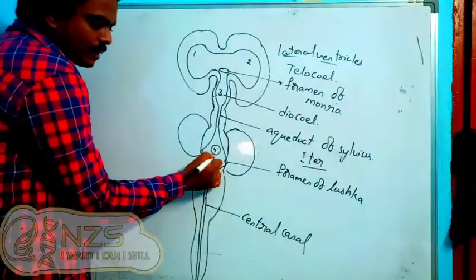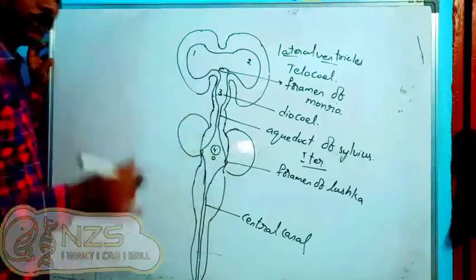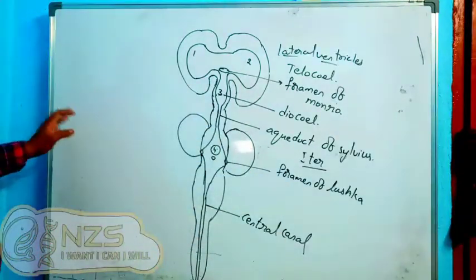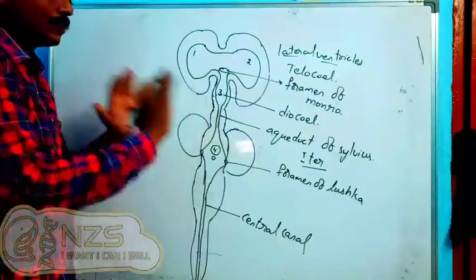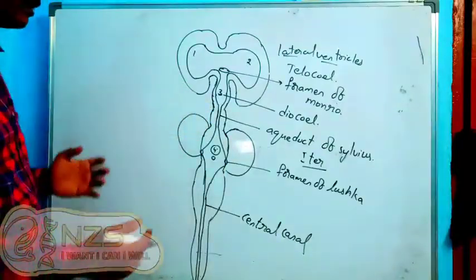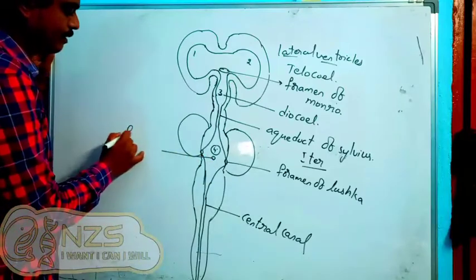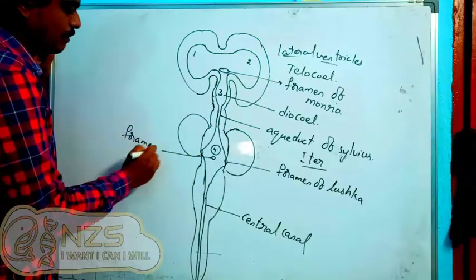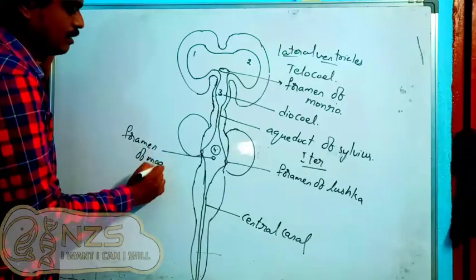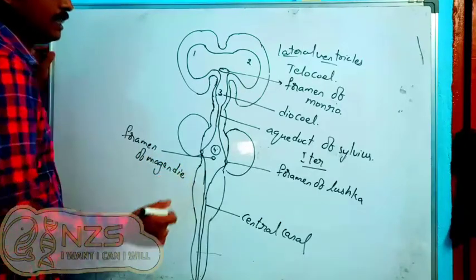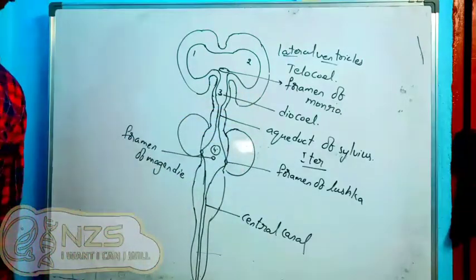And we have a central or median opening, the foramen of Magendie, which carries the CSF towards the cerebellum, because the cerebellum is present on the posterior side.